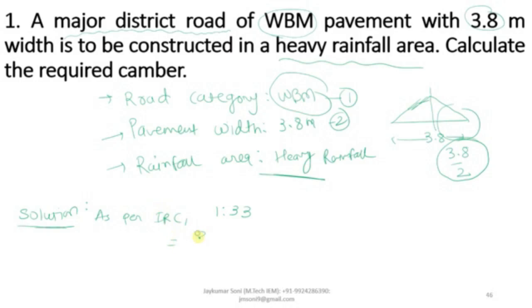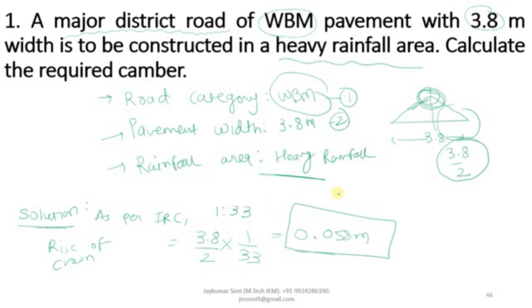So total pavement width by 2 will give the value of camber, and the category which needs to be considered is 1:33. If you calculate this, it will be called the rise of crown. What is crown? This is the crown. This is what we need to calculate. Rise of crown will be 3.8 by 2 into 1:33, and the value we will get is 0.058 meter.